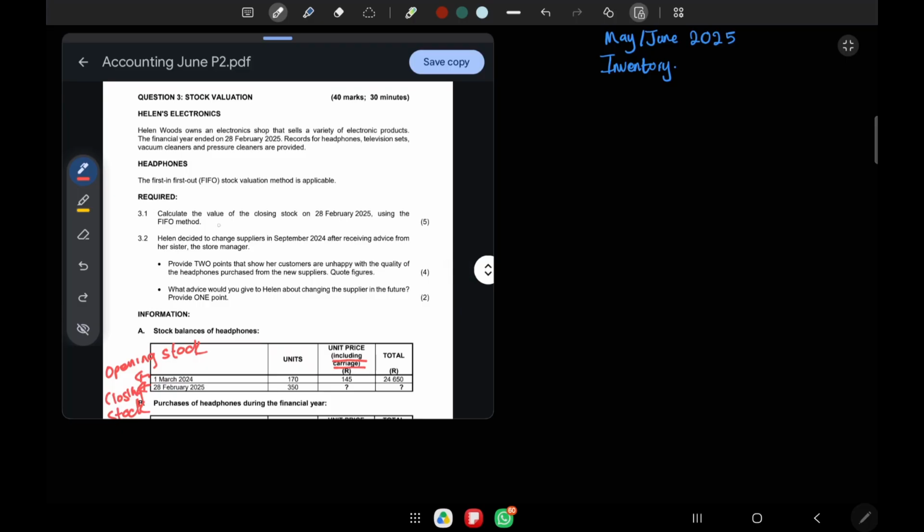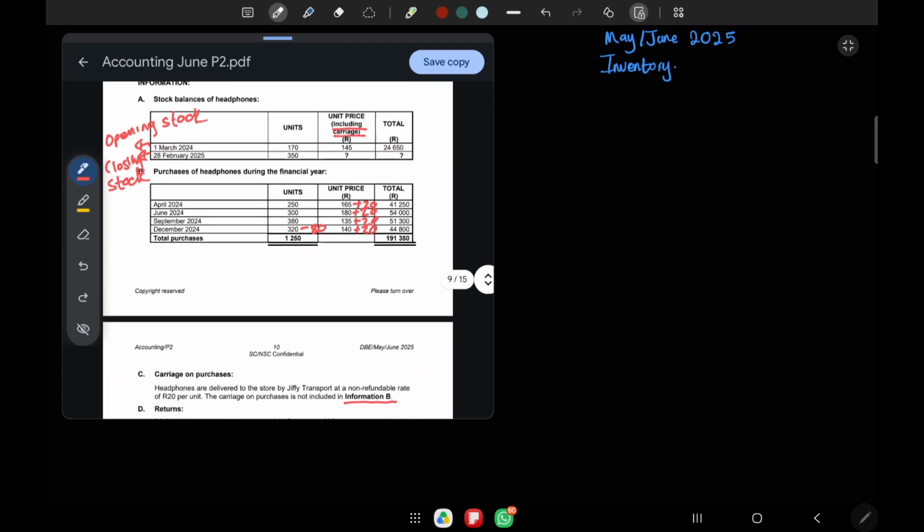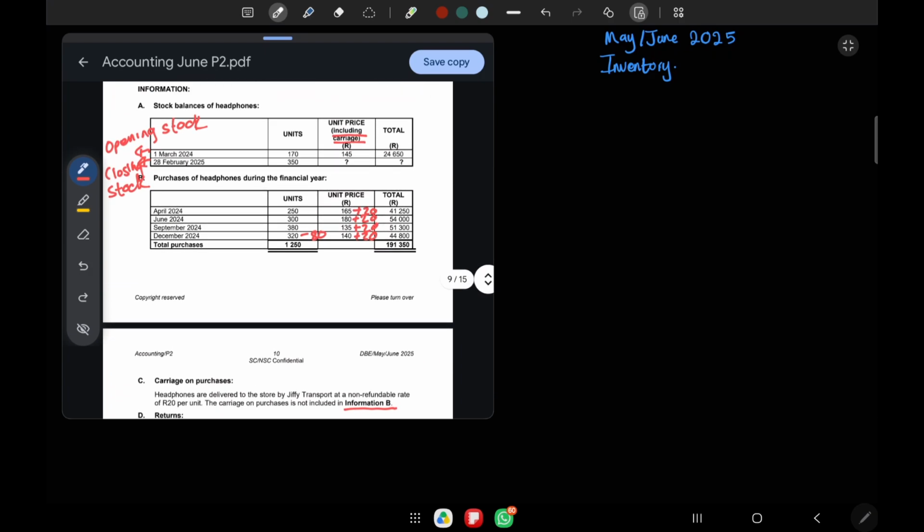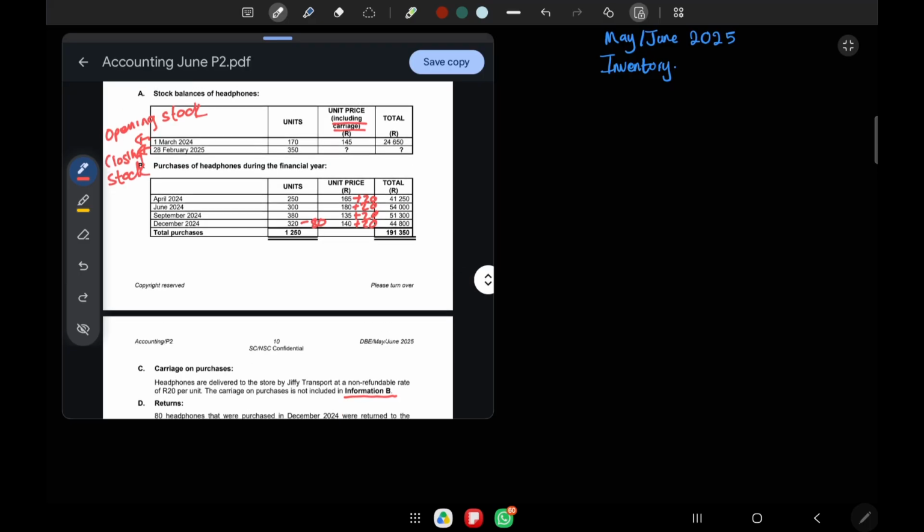We are required to calculate the value of the closing stock on 28th of February 2025 using the FIFO method. So guys, this is a trick question, 3.1. Remember when I taught you the FIFO method in the previous video, we weren't given the closing stock units, which is the normal way. So if you aren't given the closing stock units, you'll use this formula. Remember I said that you don't have to memorize or cram the formula when dealing with FIFO or different valuation methods. The formula is usually there.